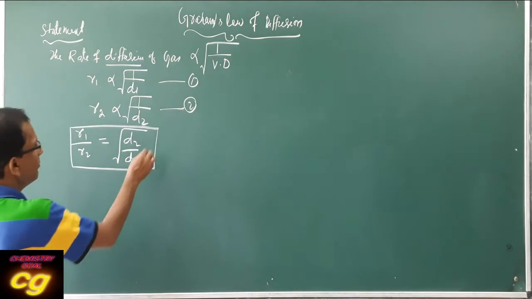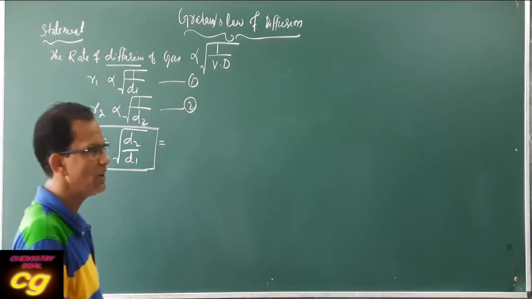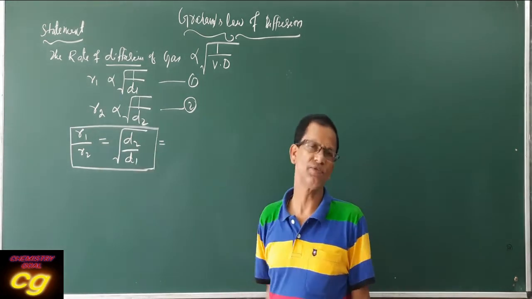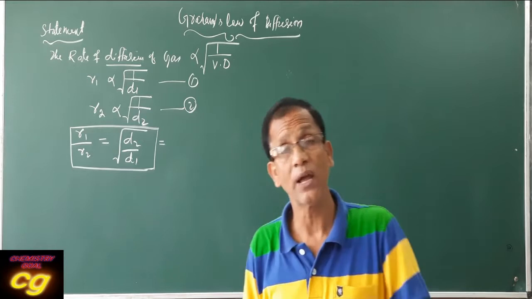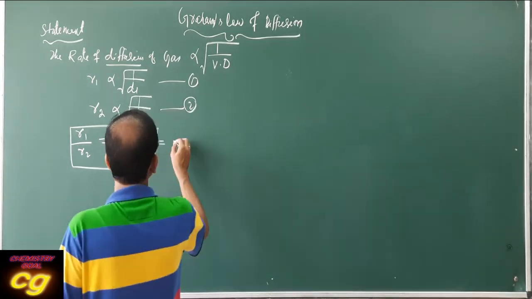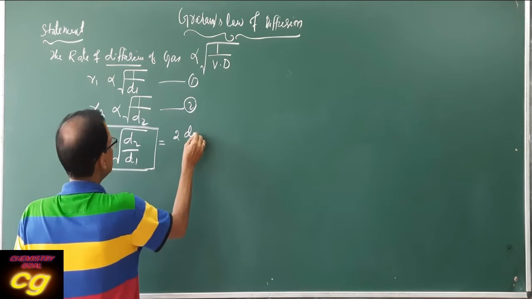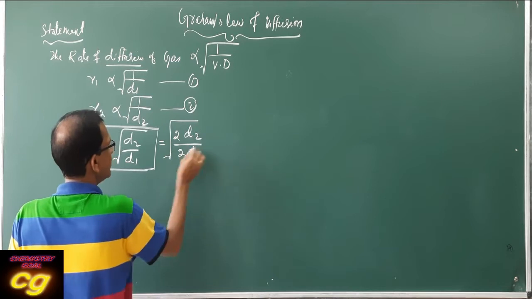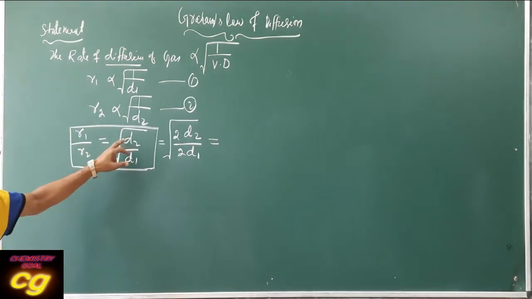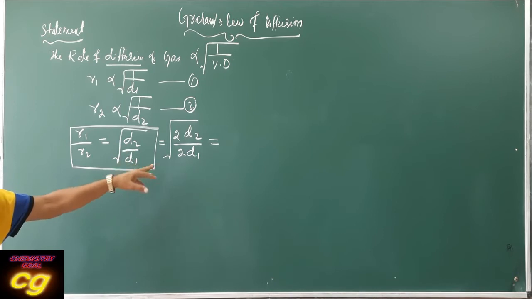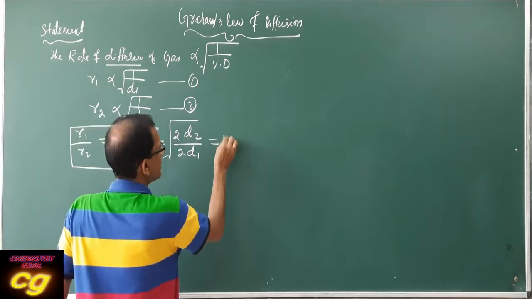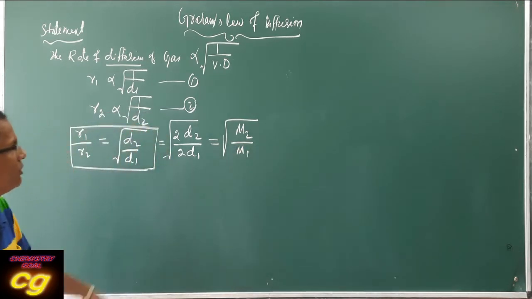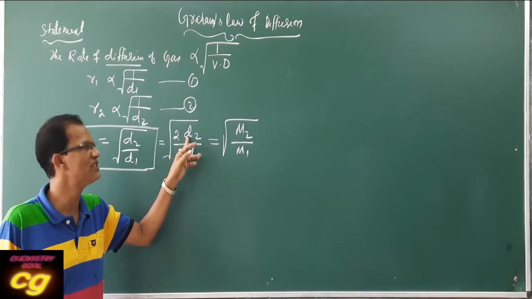But we know that molar mass is always 2 times the vapor density. If you multiply by 2 in the numerator and denominator, it becomes 2d2 by 2d1, so there will be no change. But 2 into vapor density is always the molar mass.